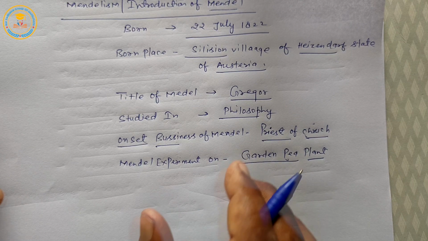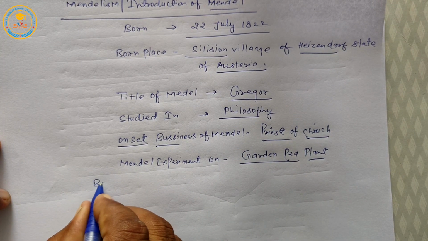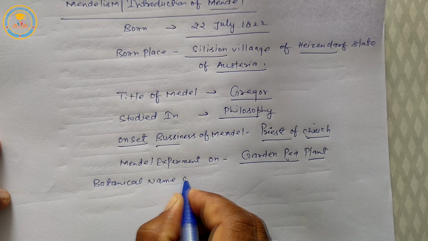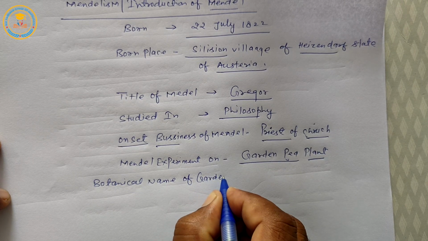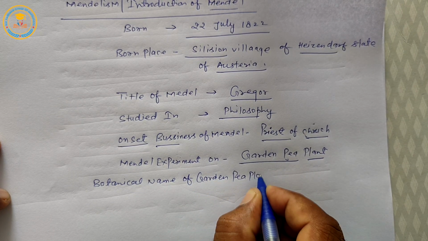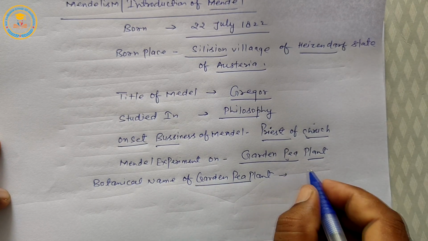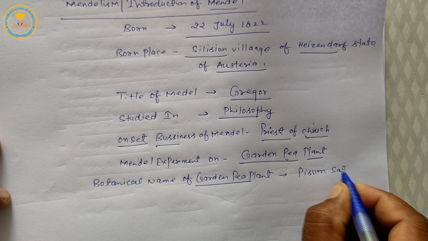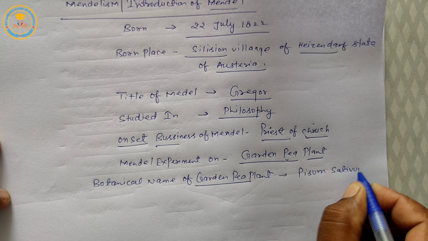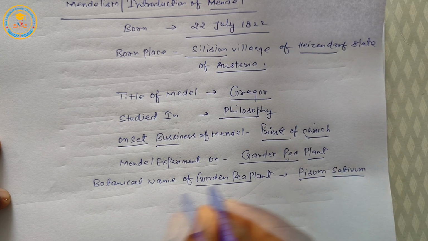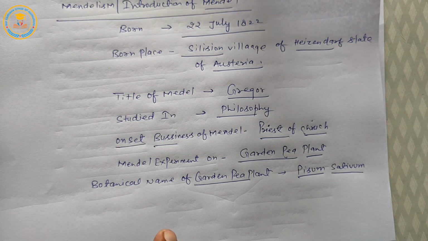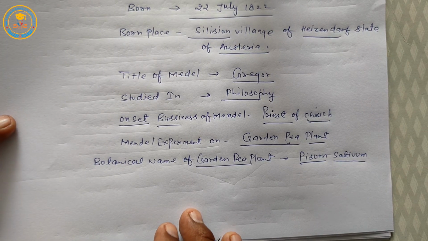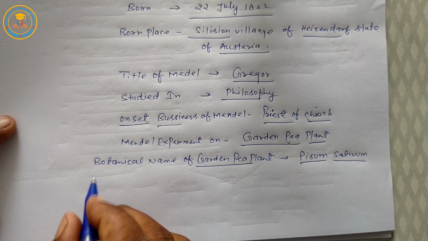Next is botanical name of garden pea plant. Students, remember, it is called Pisum sativum. Pisum is a genus and sativum is a species.